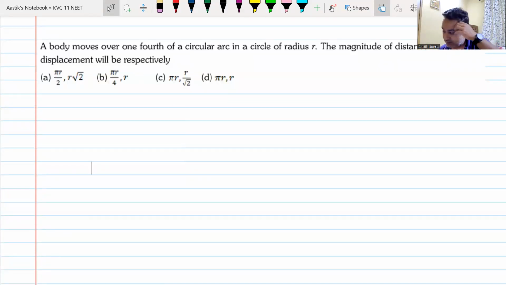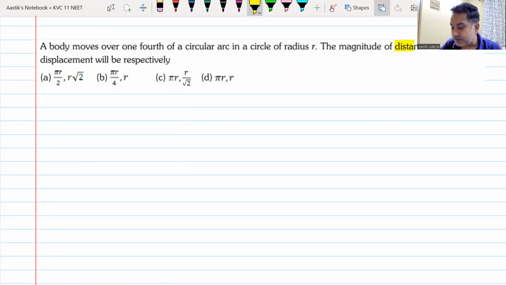Now, a body moves 1/4 of a circular arc of a circle of radius r. What is the magnitude of distance traveled? Distance traveled always has magnitude. And the magnitude of displacement.